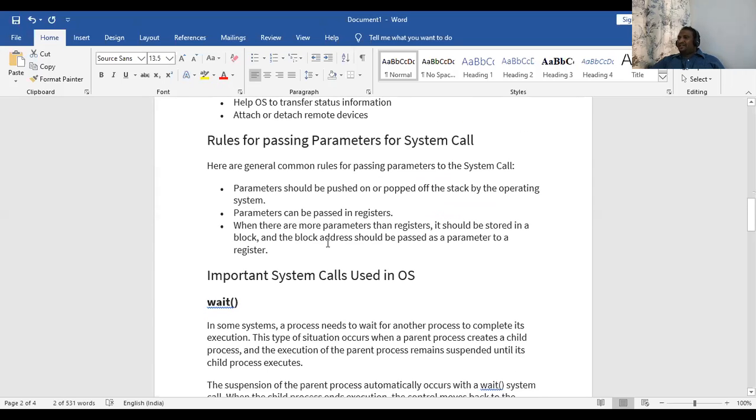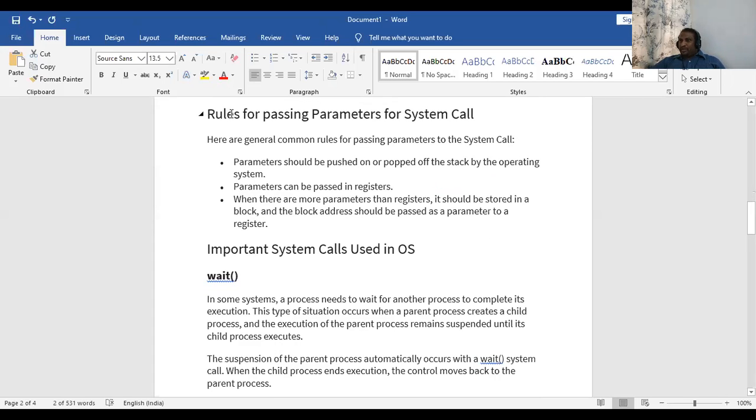So these are a few rules. They cannot do things as and how they want. It has a few rules. Here are the general rules, like parameters should be pushed onto or popped out of the stack. I hope everybody knows what a stack is. You might have come across these terms in Macs. Stack is pushing and popping. Pushing and popping is done from the same end, right?